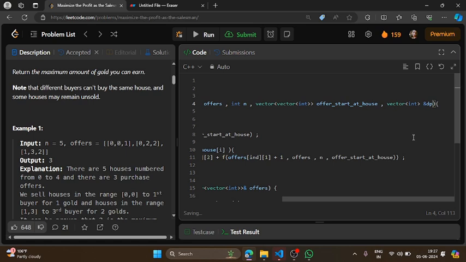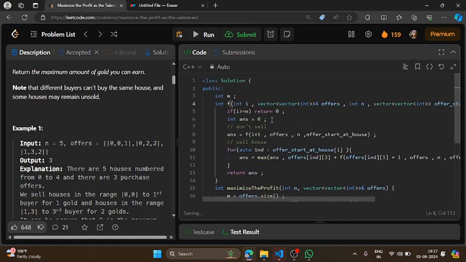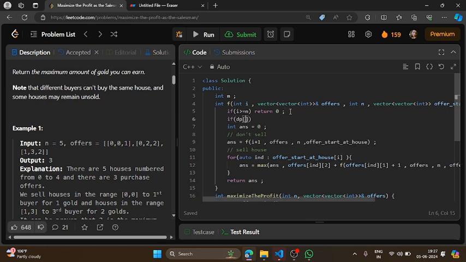Take this argument by... Now before doing anything, I will check if my DP already stored the answer. If it does, then I will simply return DP of I.